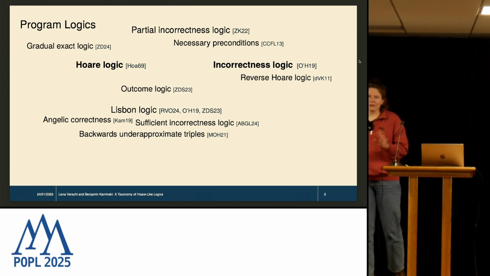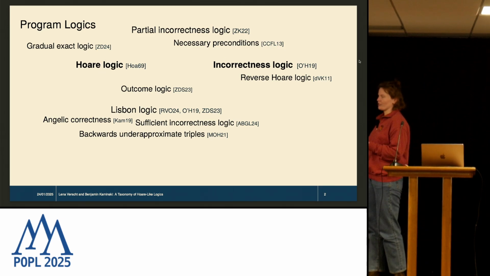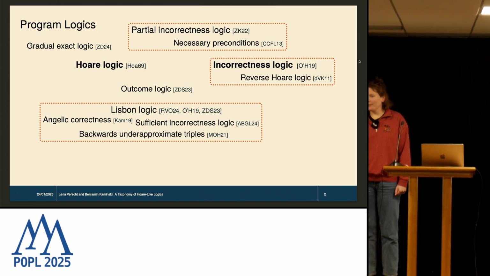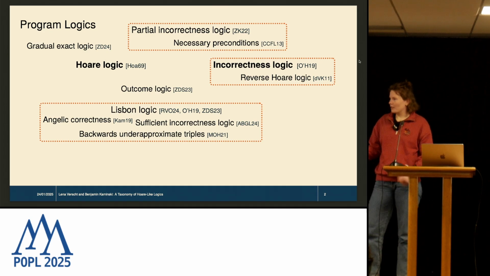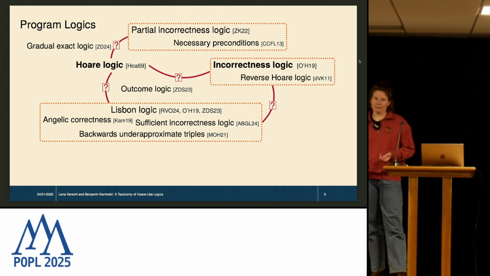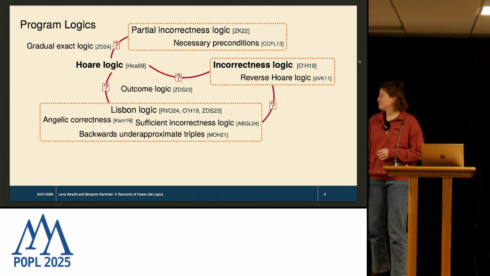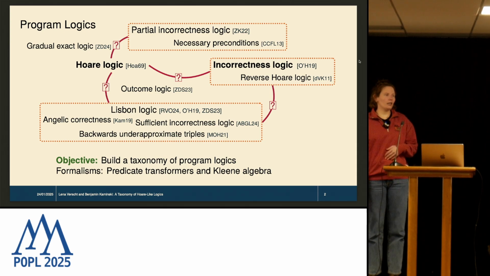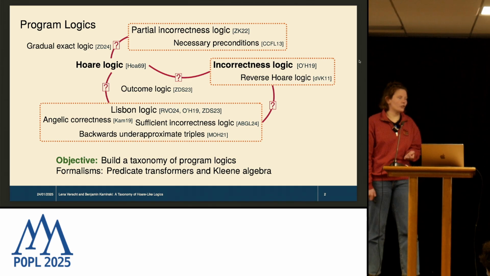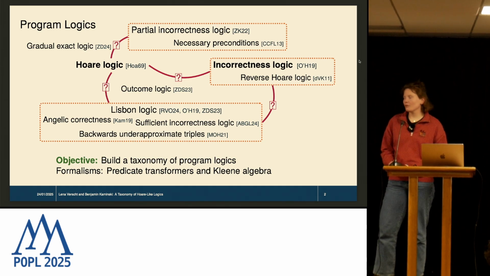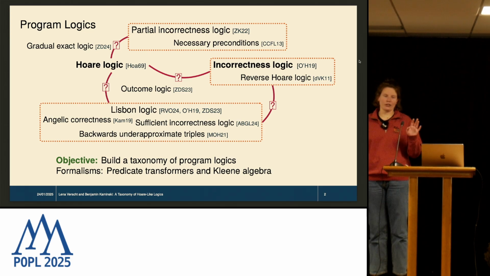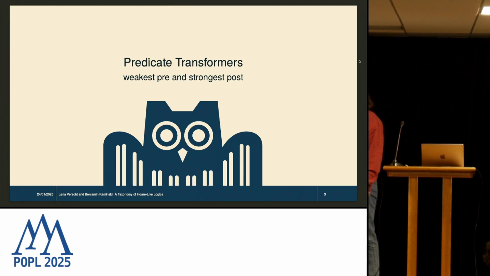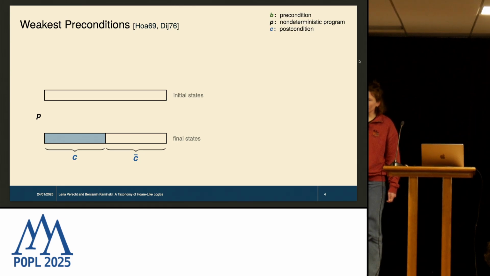So the goal of this talk basically will be to bring some structure into this picture. What we can observe first is that many of these are actually equivalent, but there are more relations between them that we're going to try to structurally examine. As I said, the objective will be to build a taxonomy, and the formal frameworks that we're going to use are predicate transformers mainly, and we're also going to take a quick look at Kleene algebra, or a variant of Kleene algebra. But I'm going to start with predicate transformers, in particular with the weakest precondition transformer, which takes as